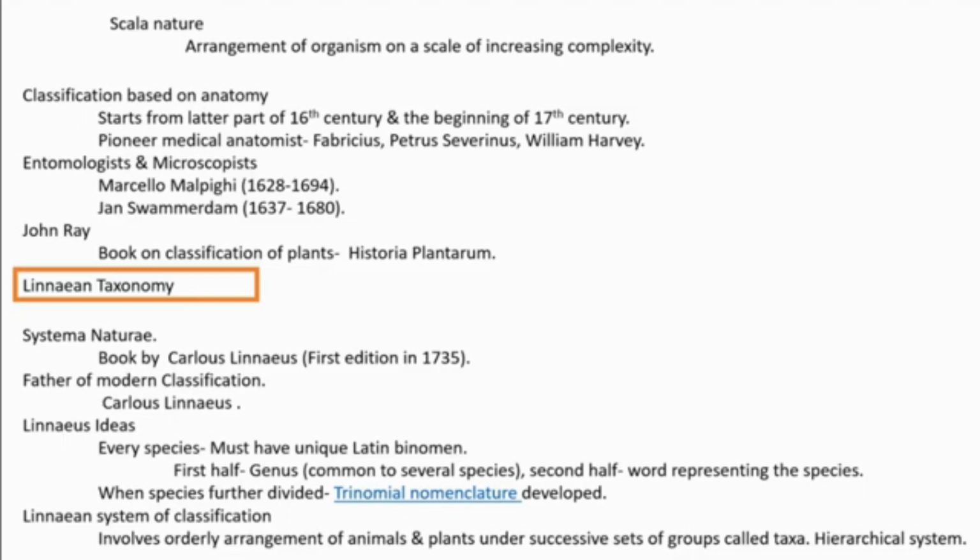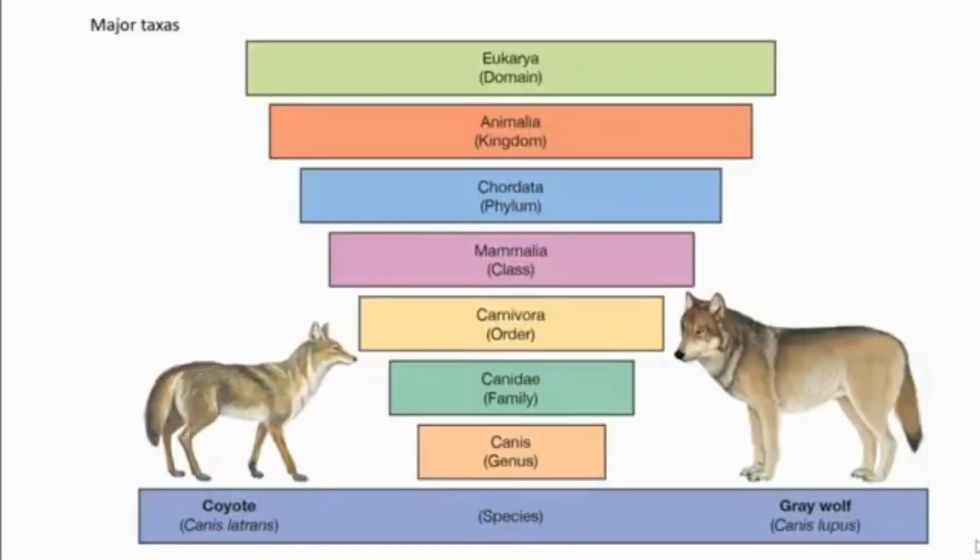Then from that group, considering more similar common characters, again confined to a much smaller group, and so on. Hierarchical means the top will be the bigger group. As we come down, it becomes precise, and finally ends up in the species of that organism. I will show you in the next slide.